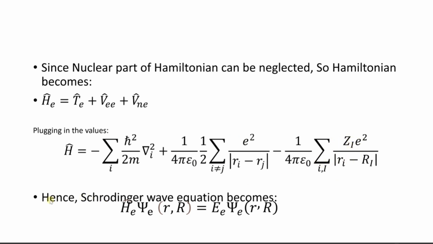So the Schrodinger wave equation finally becomes He psi e equals E psi e. That means the Hamiltonian operator contains only the electronic terms, and the nuclear terms are neglected. When the nuclear terms are neglected, the calculations become much easier to solve. That's why we neglect the nuclear motion in the Hamiltonian operator, so that the Schrodinger wave equation becomes very easy to solve and we can get accurate results.